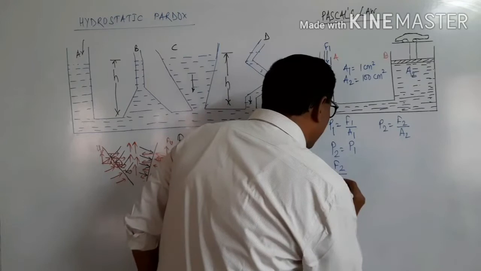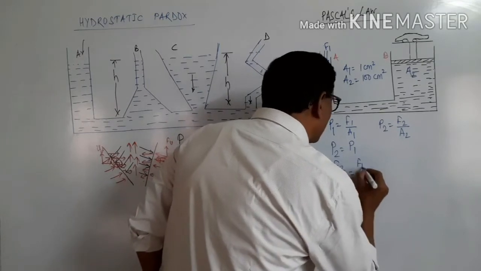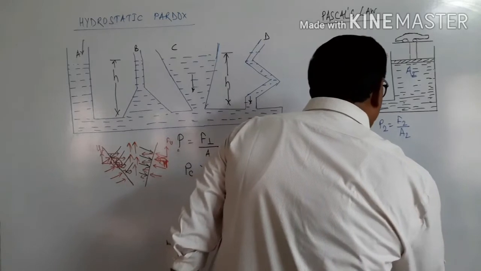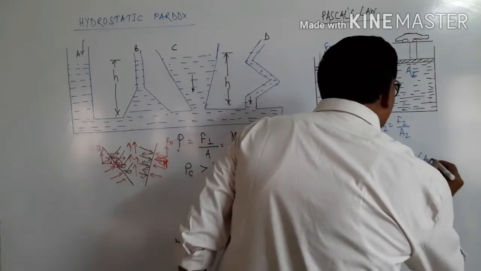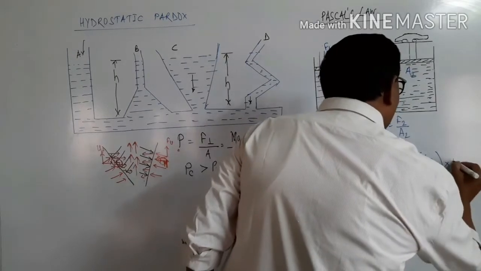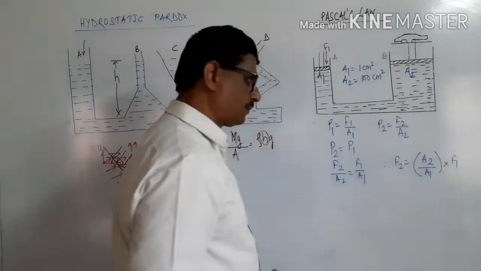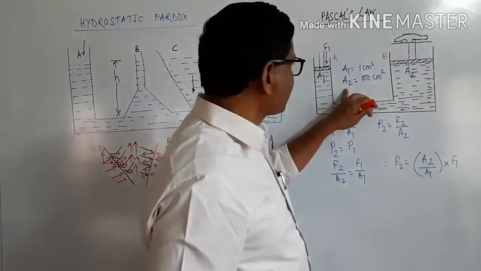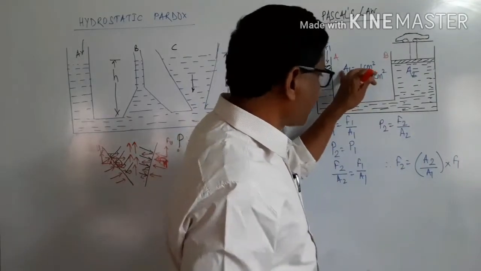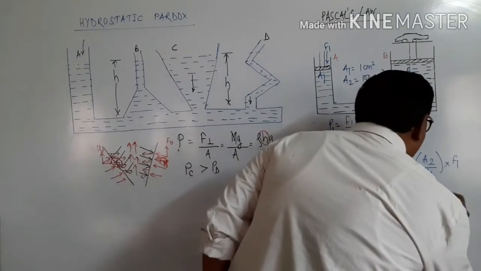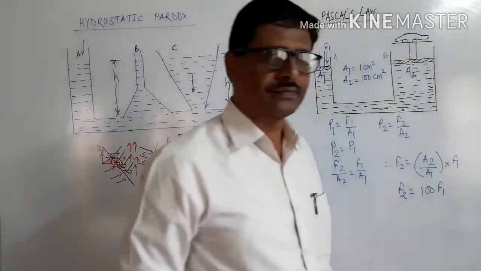Therefore, F2 by A2 is equal to F1 by A1, and therefore F2 is equal to A2 divided by A1 into F1. A2 is 100 times that of A1. Therefore, F2 is equal to 100 F1.